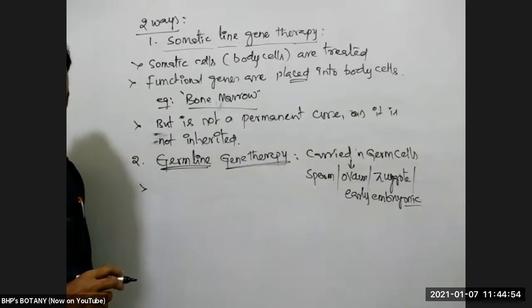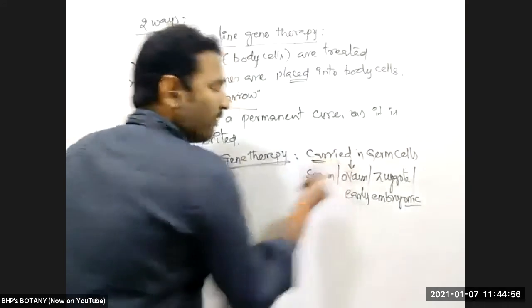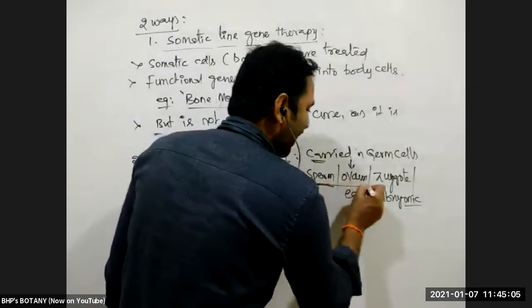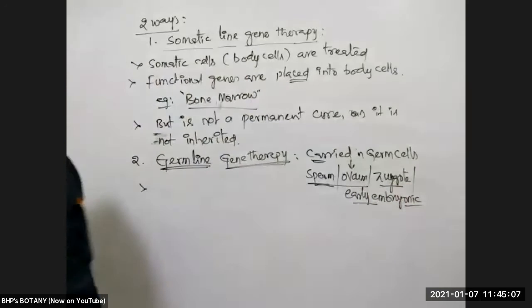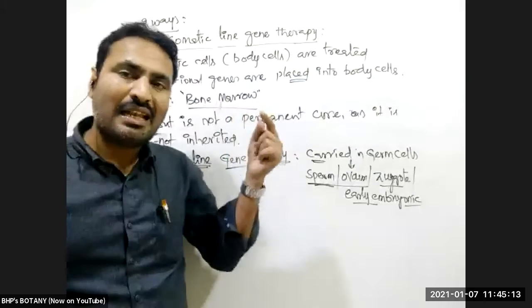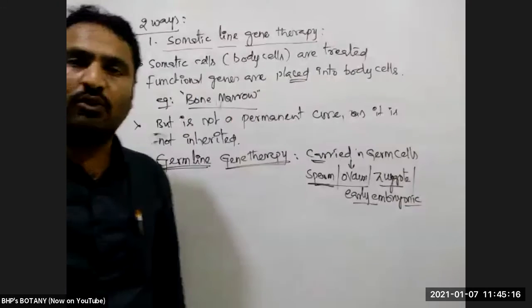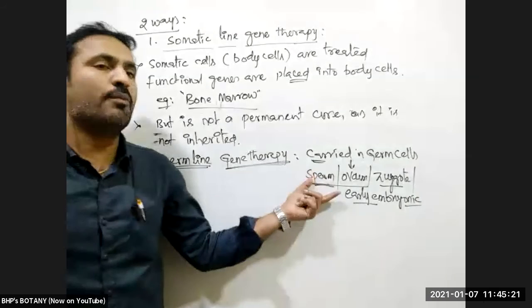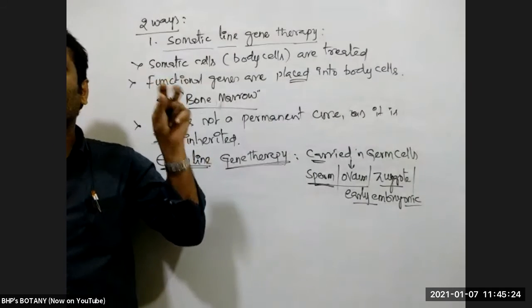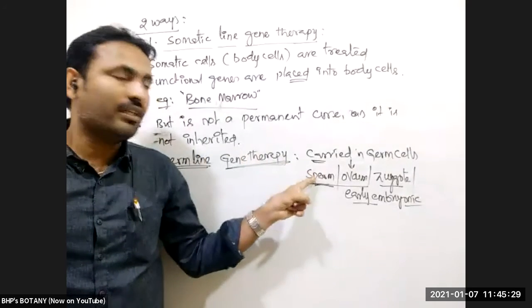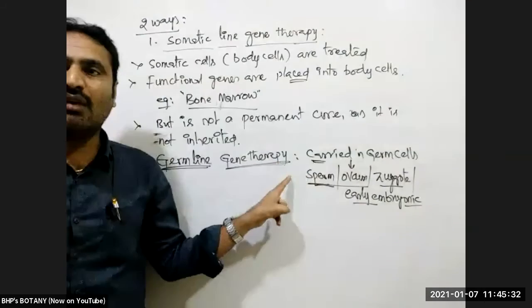In this germline gene therapy, what we are doing is, where non-functional genes are there, those non-functional genes are replaced with functional genes in these gametes, zygote, or early embryonic stages of the cells. See here, suppose the same sickle cell anemia is there, which is a genetic disorder. For sickle cell anemia, when gametes are produced, those gametes are collected. In that gamete, usually the beta chain gene is defective. That gene is replaced with the normal functional gene.